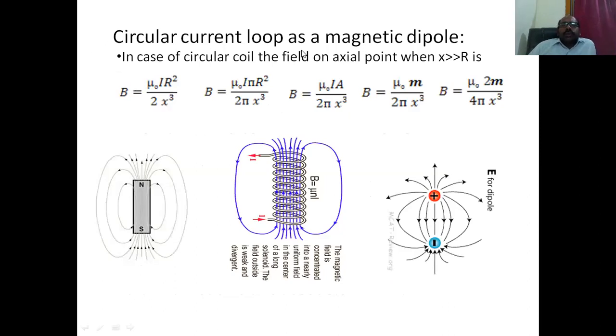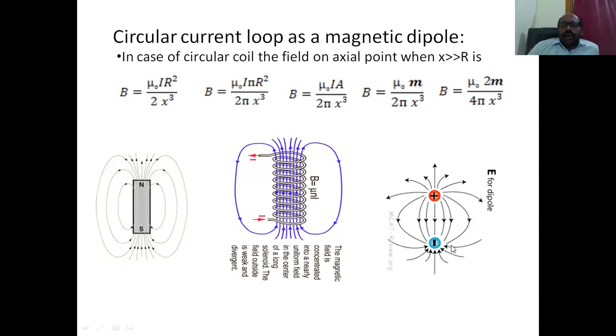Now, circular current loop as a magnetic dipole. In this topic, we are going to confirm that a current loop acts as a magnetic dipole. We need an idea of how it acts as a magnetic dipole, so we get that idea by comparing the magnetic dipole with the electric dipole.